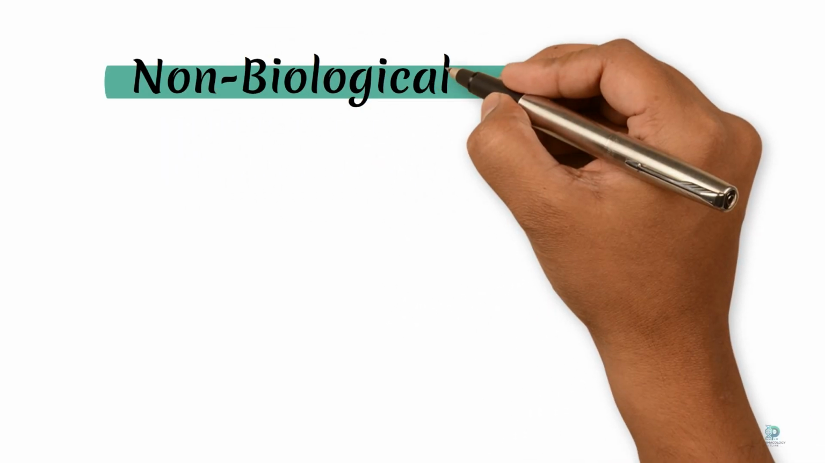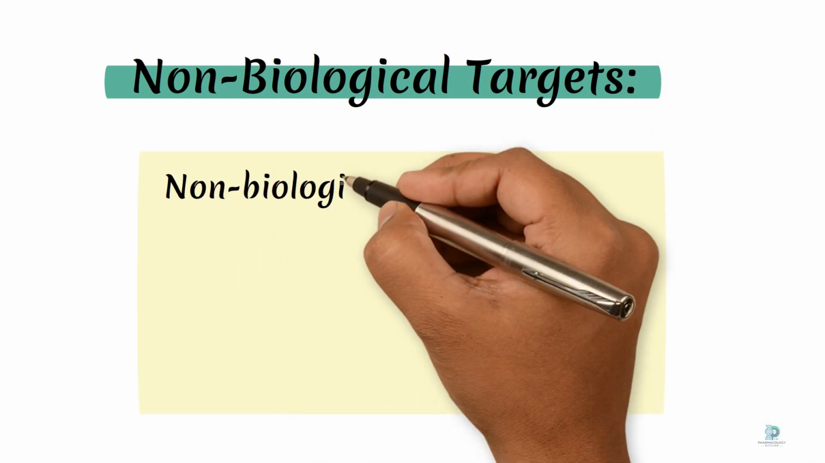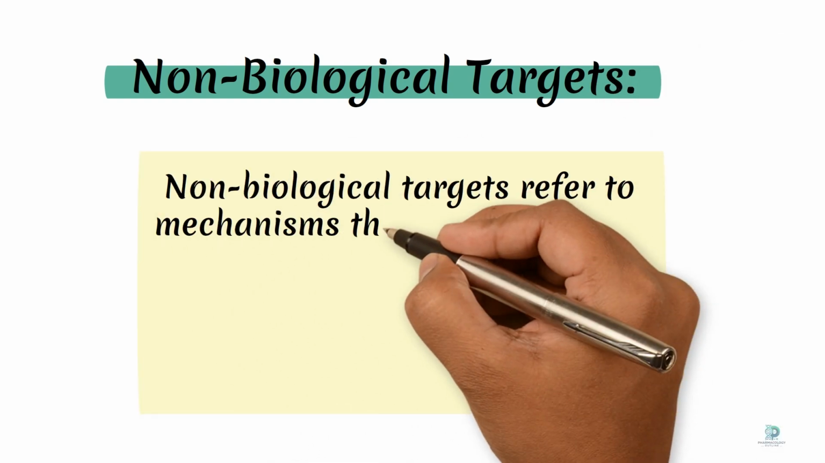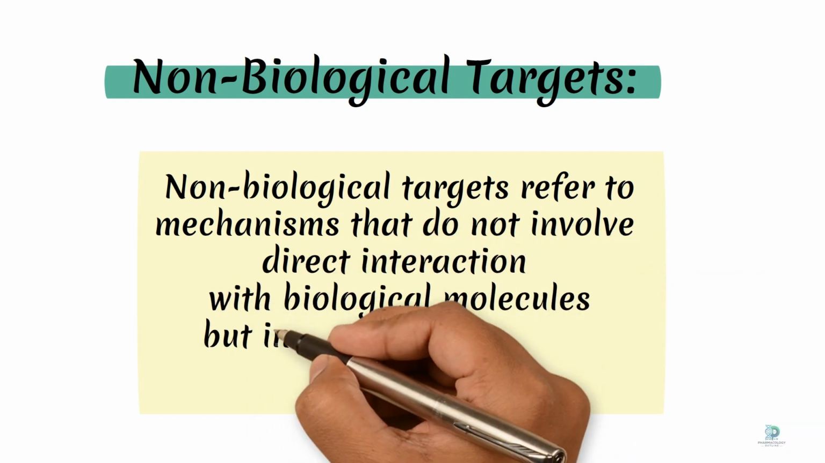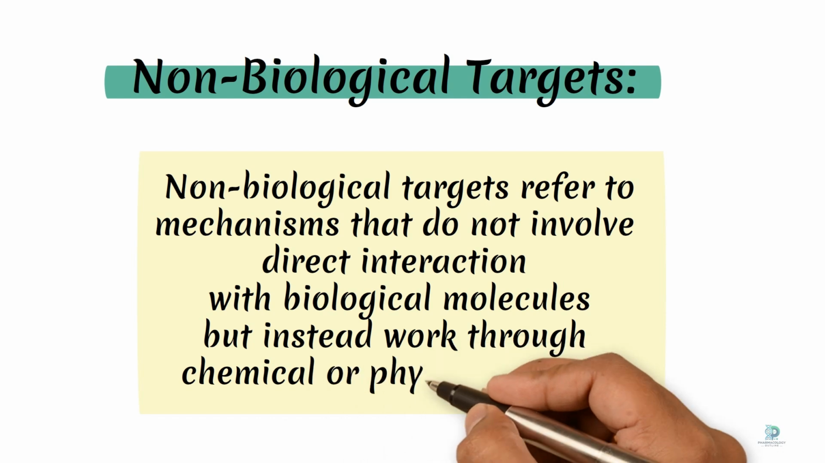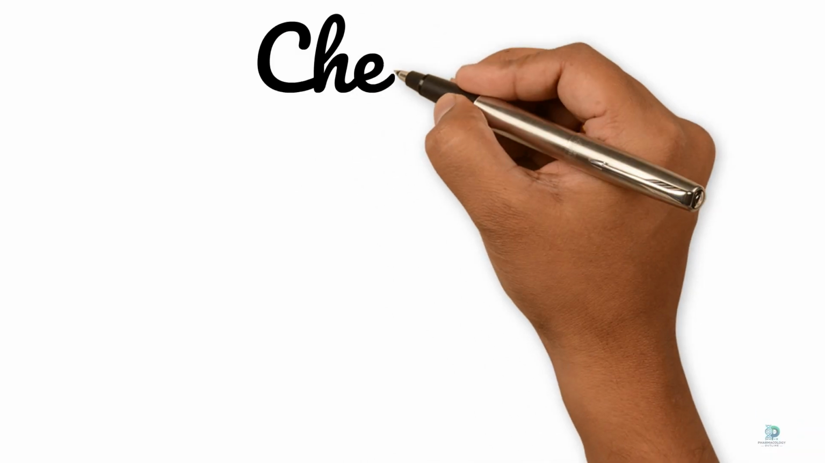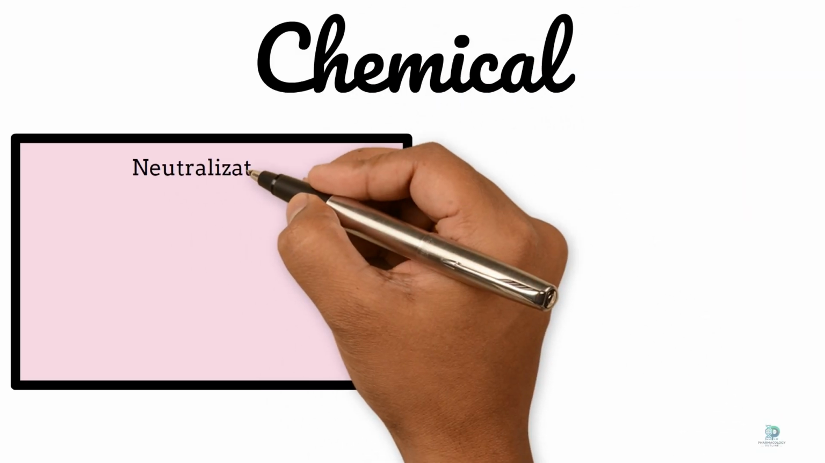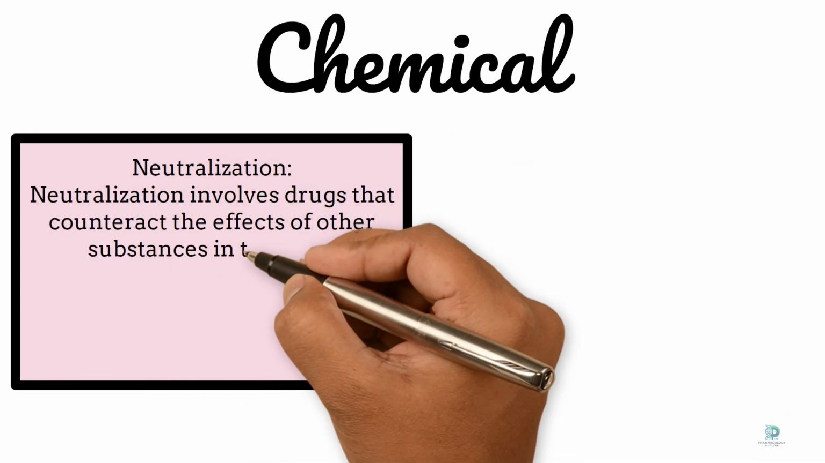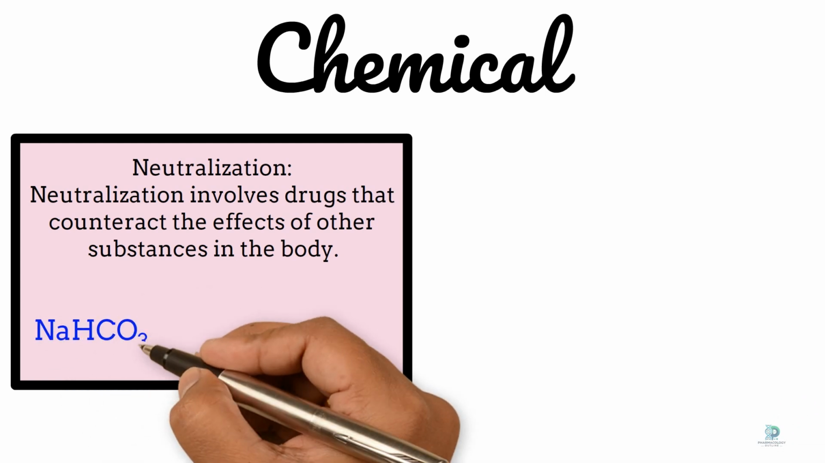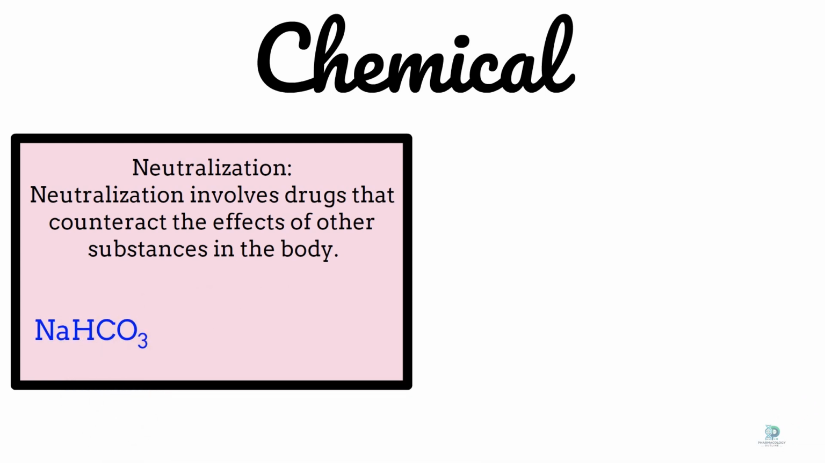Second, non-biological targets. Non-biological targets refer to mechanisms that do not involve direct interaction with biological molecules, but instead work through chemical or physical means. Chemical. Neutralization. Neutralization involves drugs that counteract the effects of other substances in the body. For instance, sodium bicarbonate is used to neutralize stomach acid, providing relief from heartburn and indigestion.